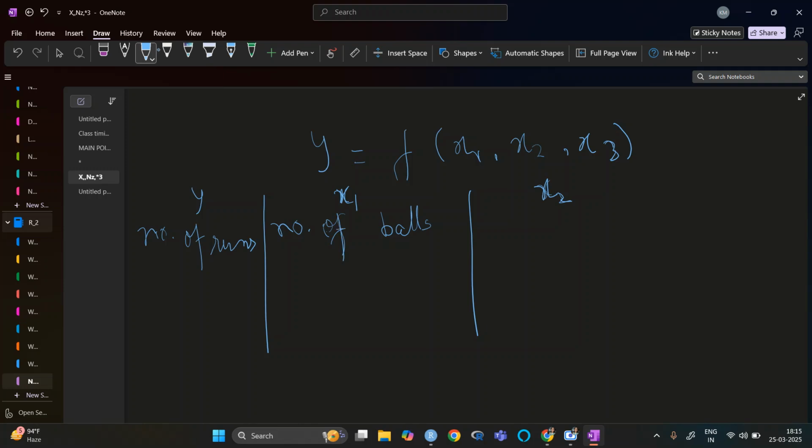Let's say there is one cricketer who is good in bowling, and one who is good in batting. The person who is good in batting, even with fewer balls, has a high chance of playing better than the one who has more balls.